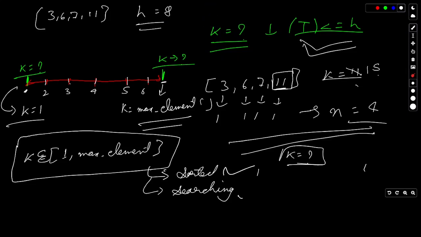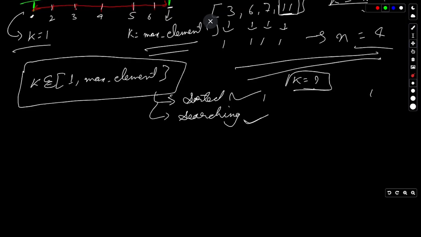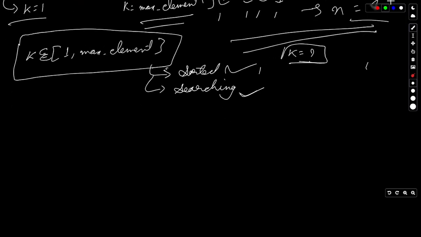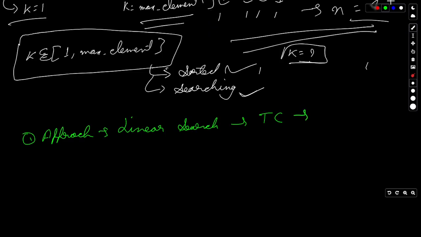So we are searching in a sorted space. What is the algorithm which we use for searching within the sorted space? We obviously know it is binary search. And other than that, the other way to solve this problem would definitely be a linear search, which would obviously be the first approach to this problem. But is it the most optimal? No, the time complexity of linear search is big O of n, and the space complexity will depend on whether we are taking a vector or something like that.